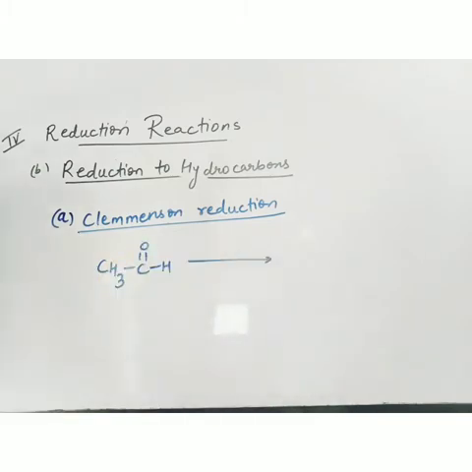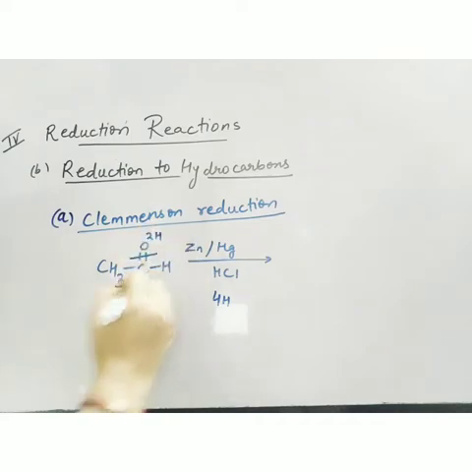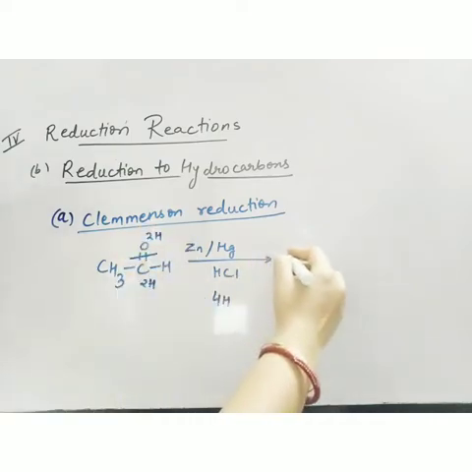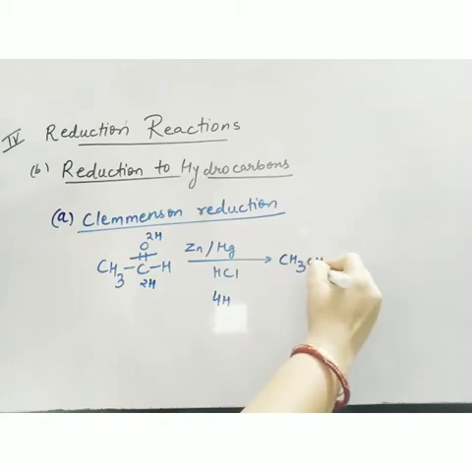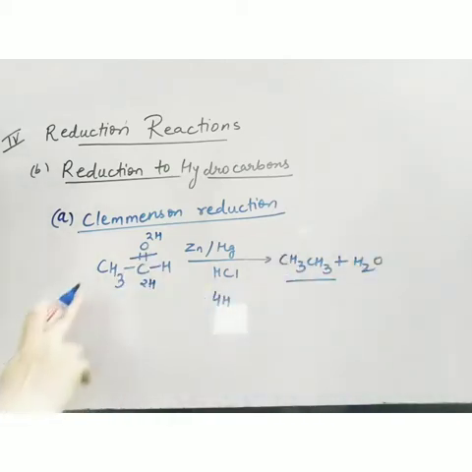Now I will change the reducing agent, and the reducing agent is zinc amalgam and HCl. This is the reducing agent for Clemmensen reduction. Now it will provide 4 hydrogen atoms. So 2H here and 2H here. What will I get? I will get CH3 plus water. You can see I am getting ethane. So aldehyde is changed to alkane.